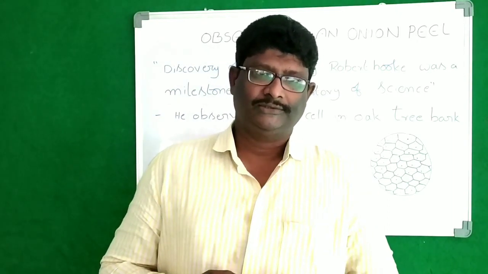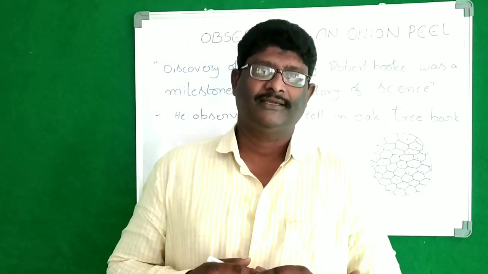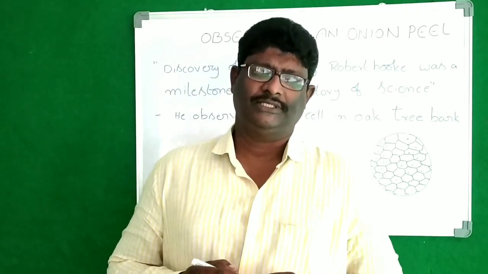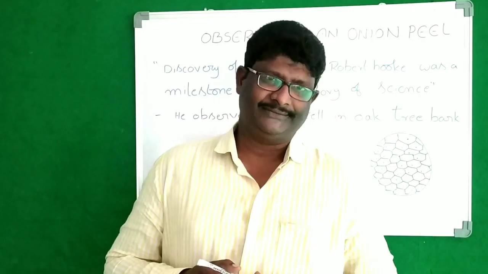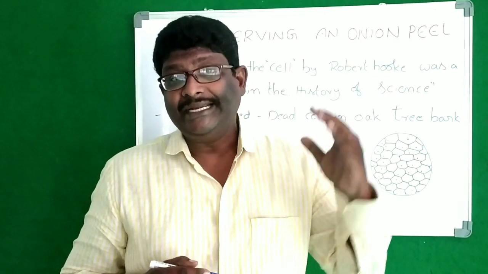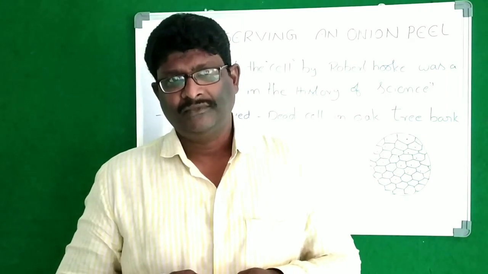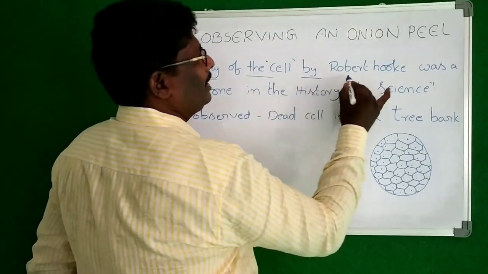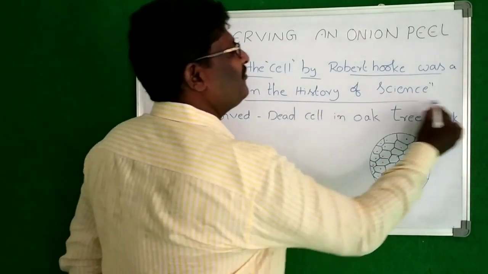What did he find out? That the cells are dead cells, in a dead plant, because that is bark. So, what he observed was that the cells are dead. When Robert Hooke found the cells in the bark of an oak tree, that was a milestone. See, the discovery of the cell by Robert Hooke was a milestone in the history of science.